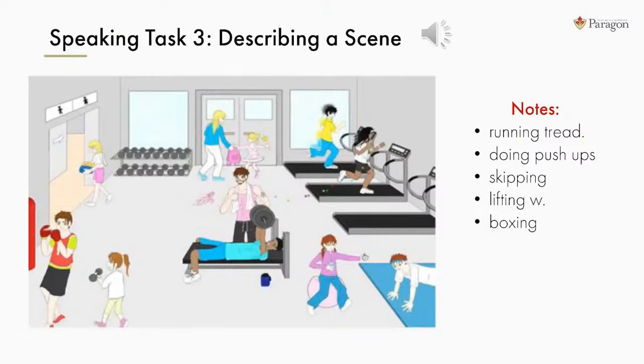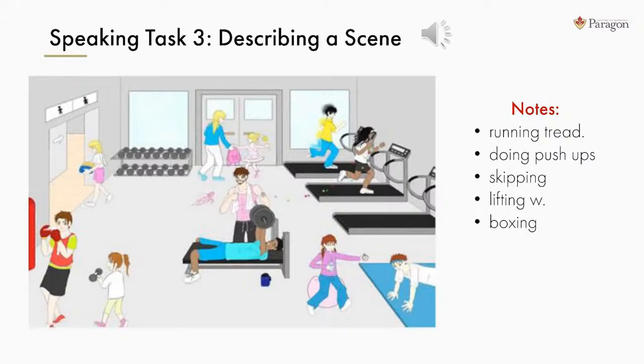In this picture, I see many people working out at a fitness center. A tall man in his 20s is running on a treadmill in the back, right corner of the gym. He's wearing blue jeans and a bright yellow shirt. On the treadmill beside him, a fit woman is jogging energetically, her long dark hair blowing behind her as she speeds up. A square blue crash mat covers the front right corner of the room. A teenager is doing push-ups on the mat, and he looks tired. A thin blue headband is keeping his hair out of his eyes.